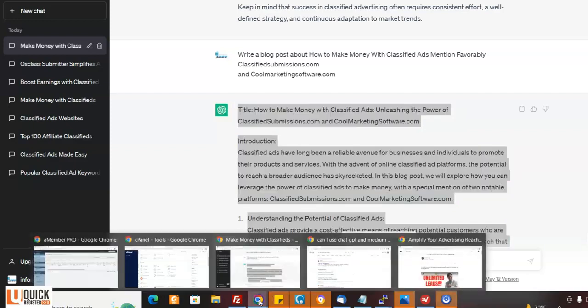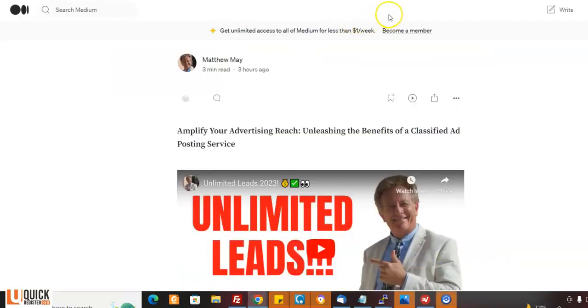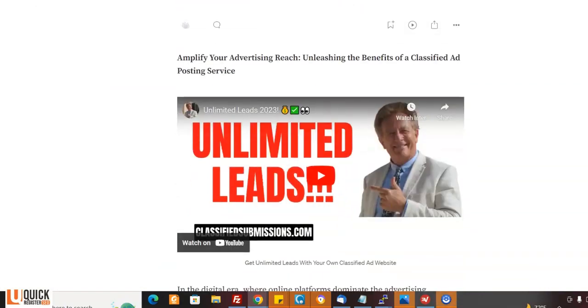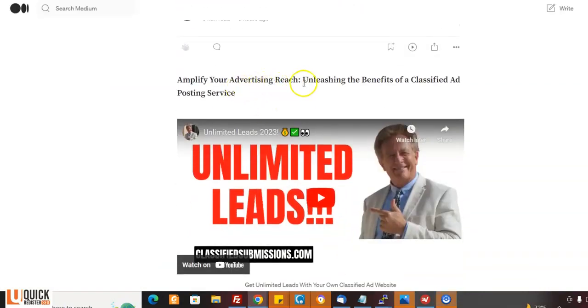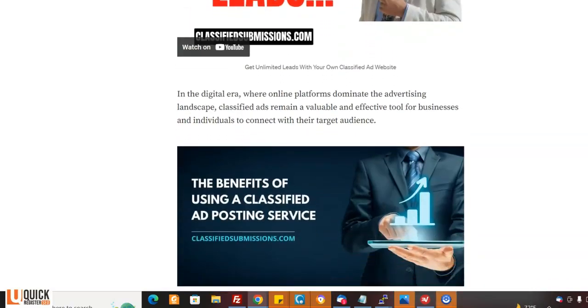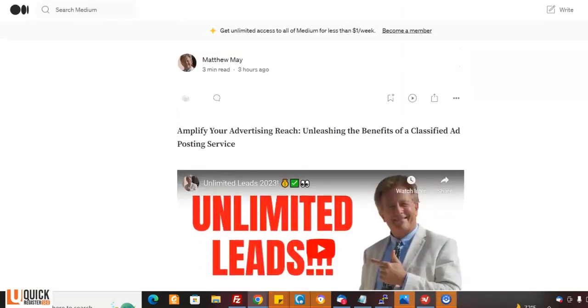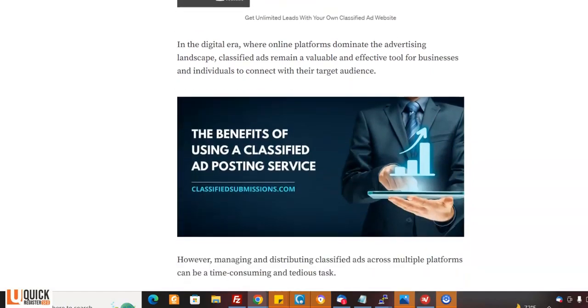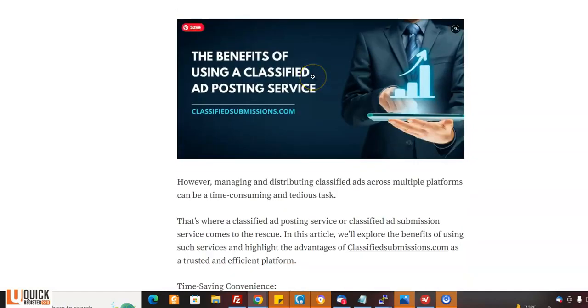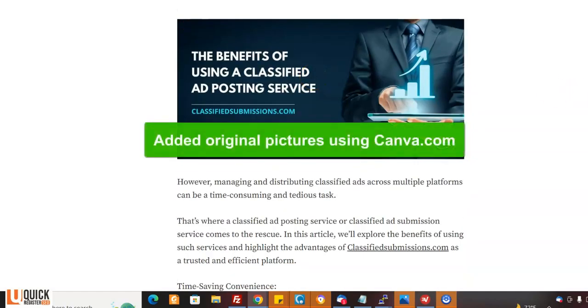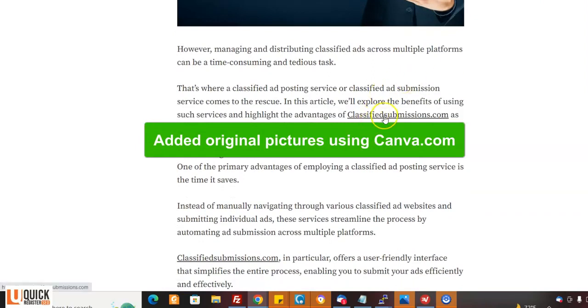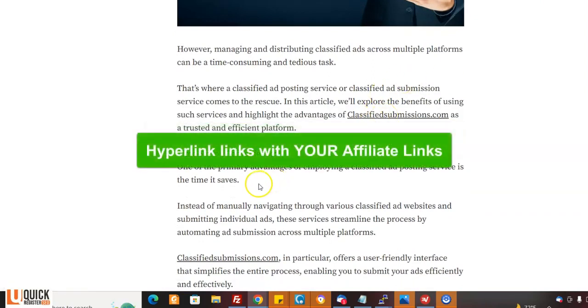Now, I've already done this, and I want to show you the example. So here's the article I did: Amplify your advertising reach, unleashing the benefits of classified ad posting service. I did this whole article, and I created a blog post here in Medium. Now, with Medium, you can add videos. I went to Canva and I added a picture. It's always good to add a picture. I hyperlinked everything here. See, I edited it.